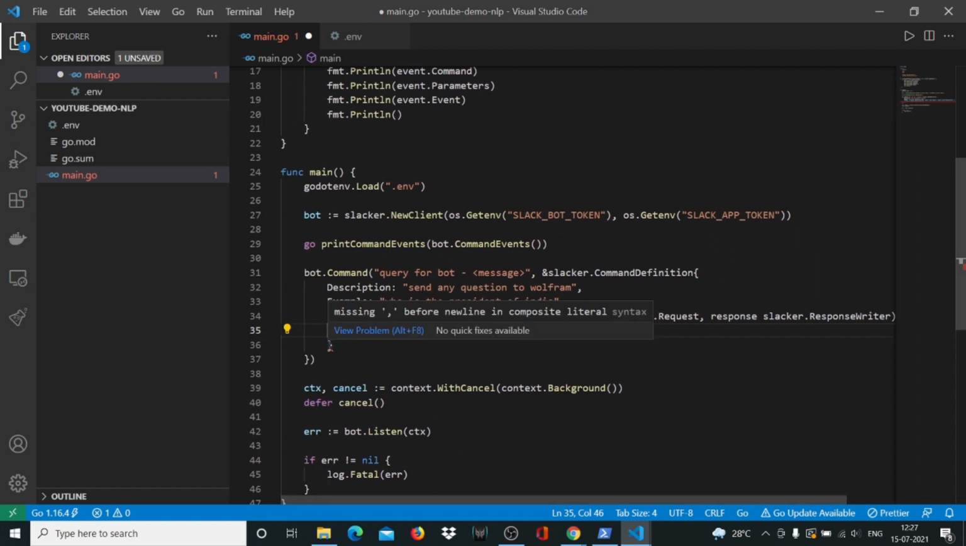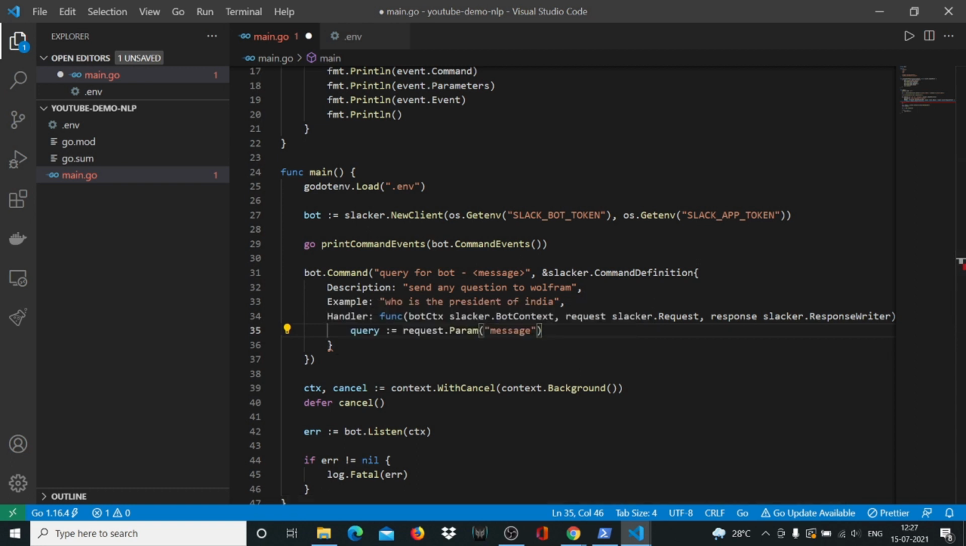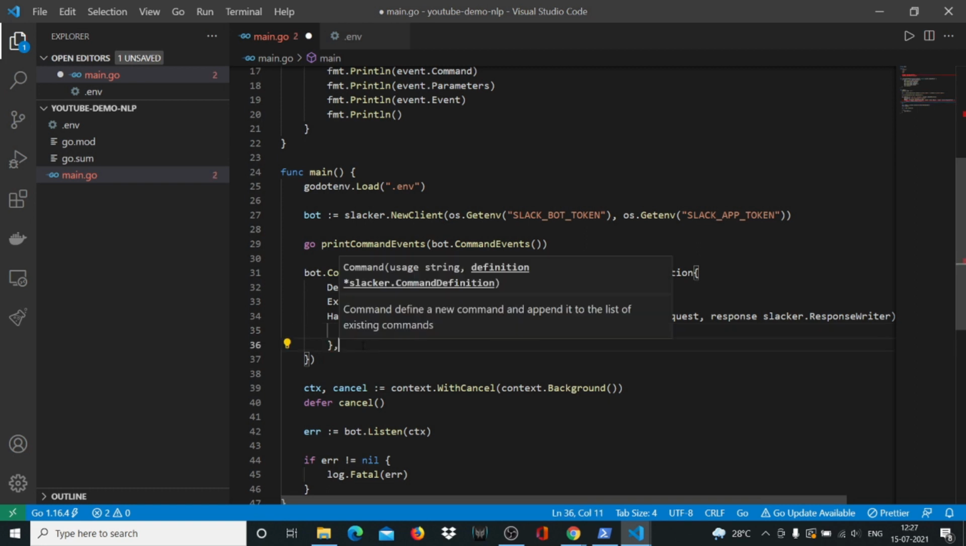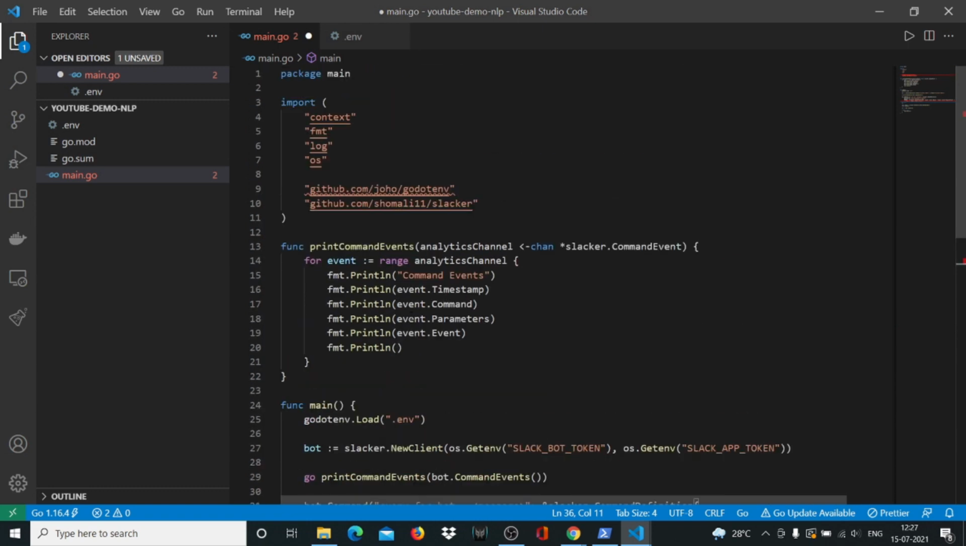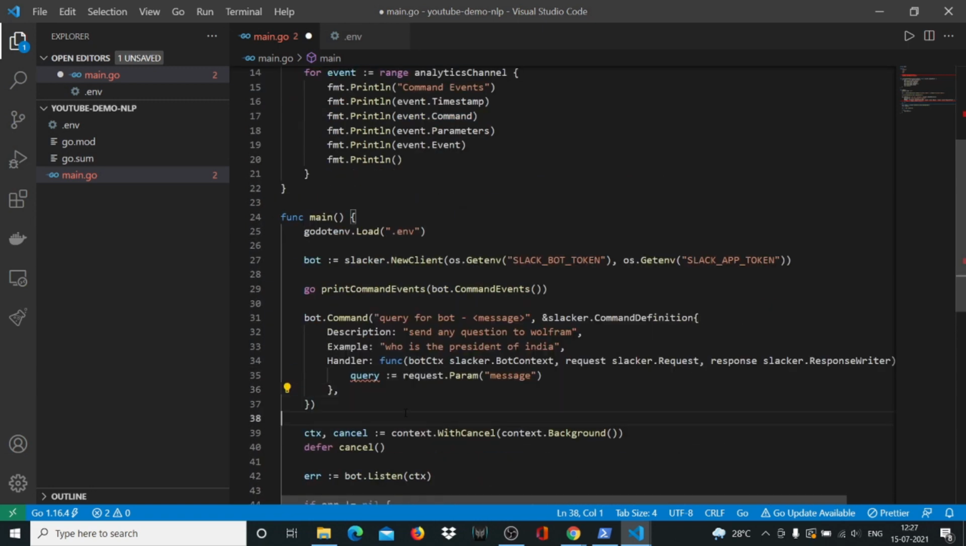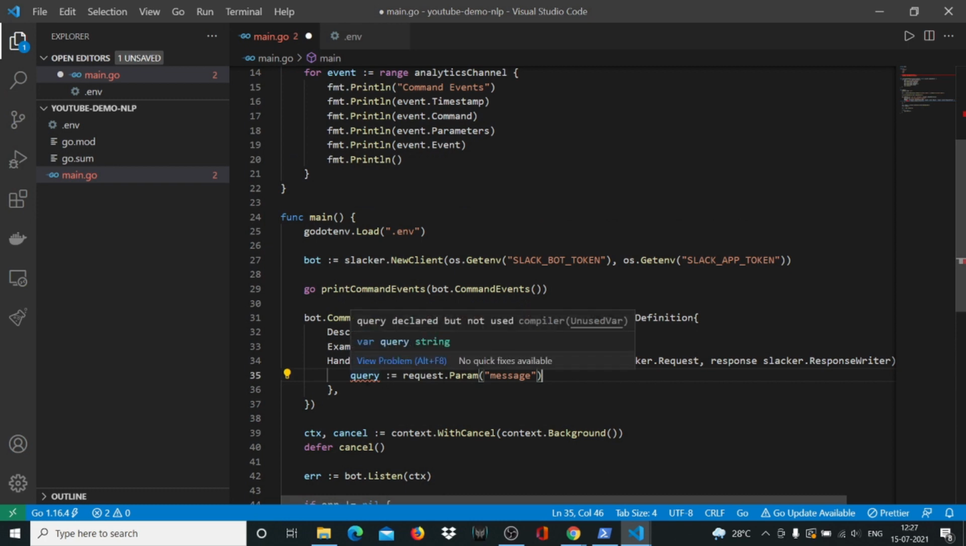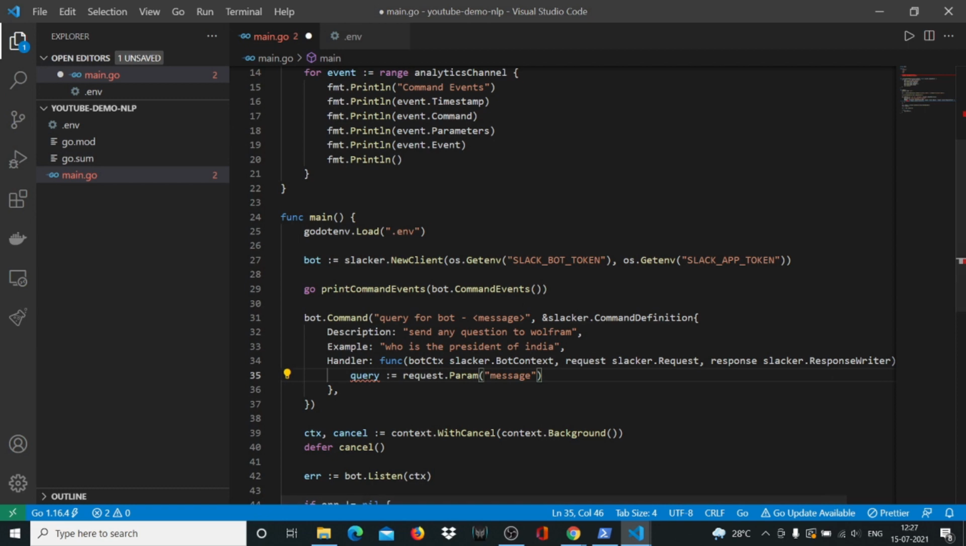Now there seems to be an issue here. I think we have to put a comma. That's what VS Code is telling me. So I've put a comma here and the squiggly lines have gone away. So everything looks good. And query, there's a squiggly line here because it says it's declared but not used, right?